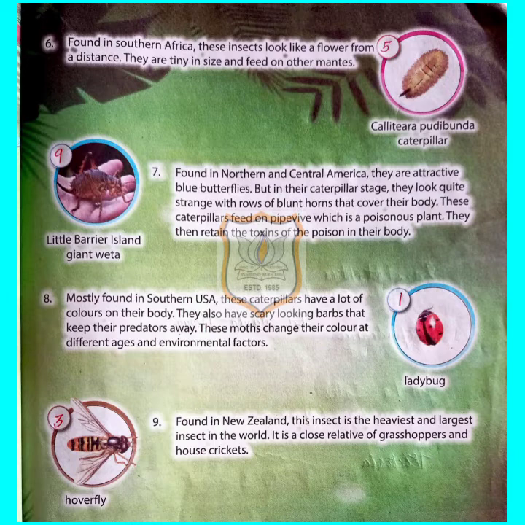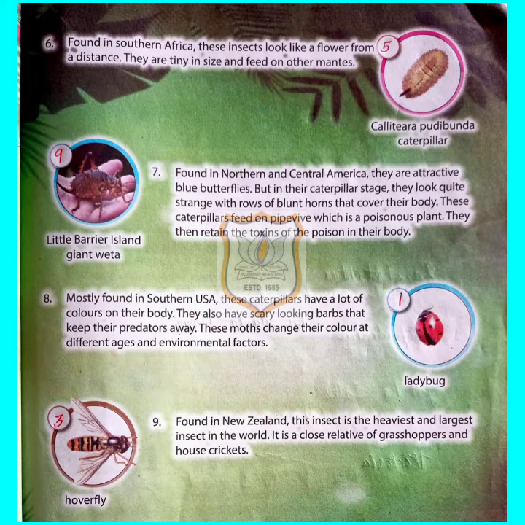Next, number 7. Found in Northern and Central America, they are attractive blue butterflies, but in their caterpillar stage, they look quite strange with rows of blunt horns that cover their body. These caterpillars always feed on pipevine, which is a poisonous plant. They then retain the toxins of the poison in their body. So this insect is known to be pipevine swallowtail caterpillar. The name itself you can identify here.